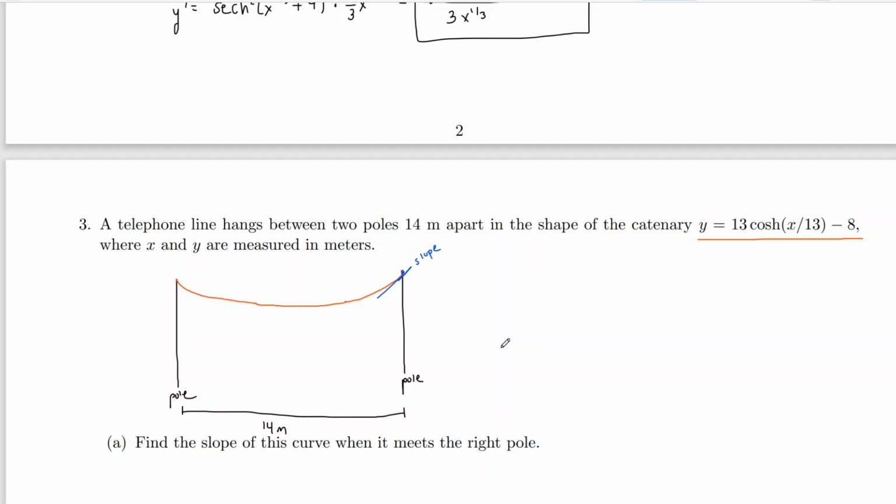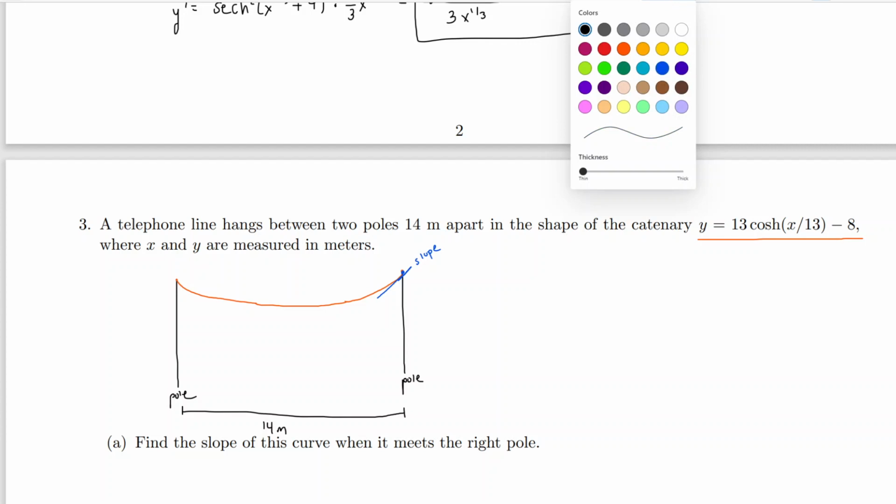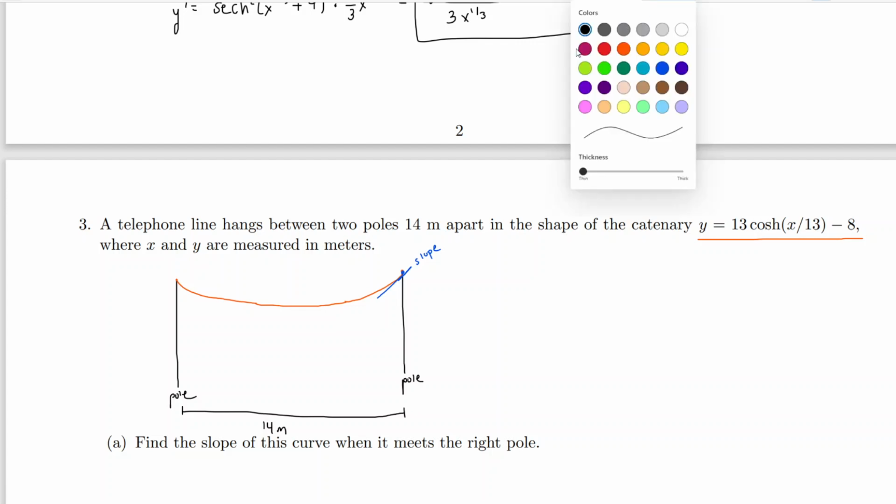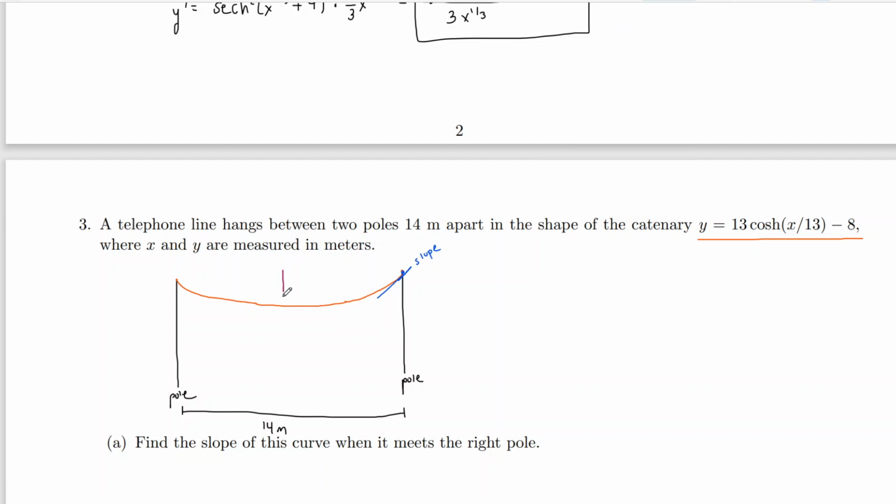Now, one thing you might have to be careful about is what you're going to plug in for x. Usually the way this is drawn, and this is given to you too, but I just didn't draw it yet, these things are centered so that the middle of the shape, which is right here, is where the y-axis is. So let me go ahead and draw that. We have the y-axis right here, and then the x-axis down here. This one is not as important to draw, but I'll draw it in anyway. So we have our x and y-axis, and we want the slope at this point.